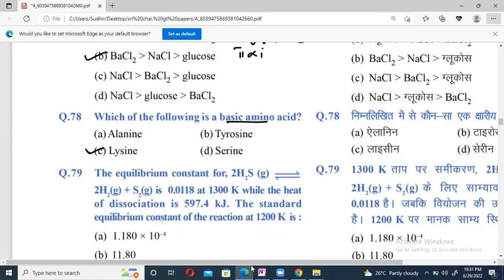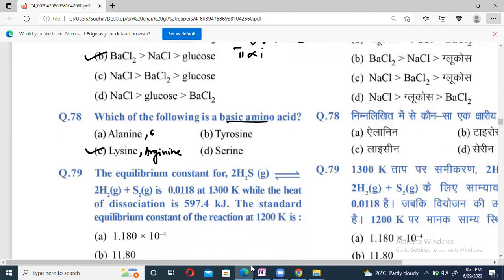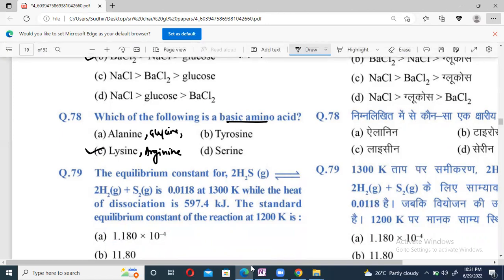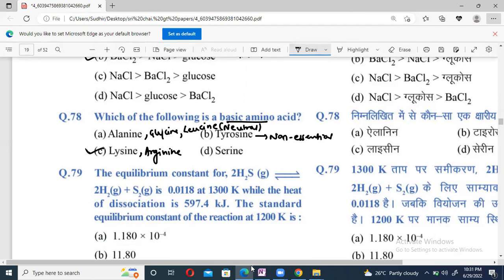Lysine. So how do you know this lysine is a basic amino acid? One small trick I will tell you, beta. Trick means if you talk about lysine, arginine, they are the basic ones. Alanine, glycine, leucine, they all are neutral. Right, beta? Tyrosine, actually it is non-essential, but acidic in nature.